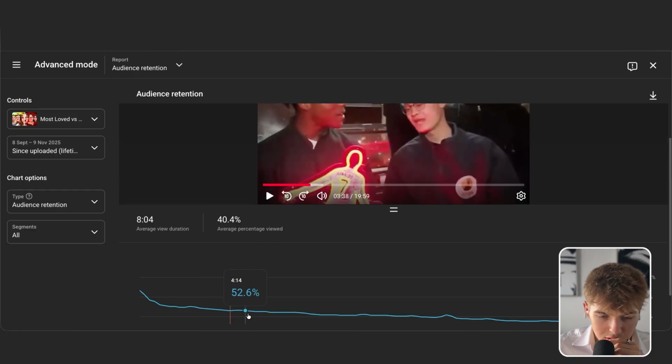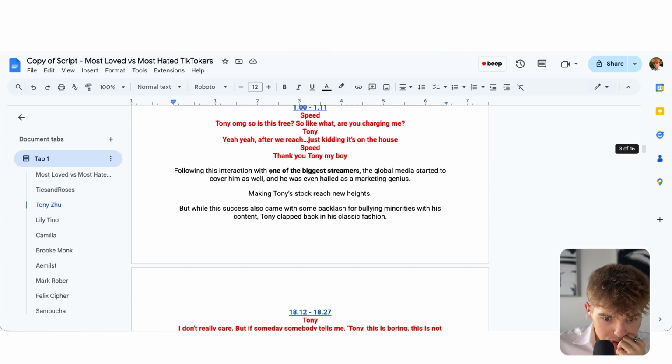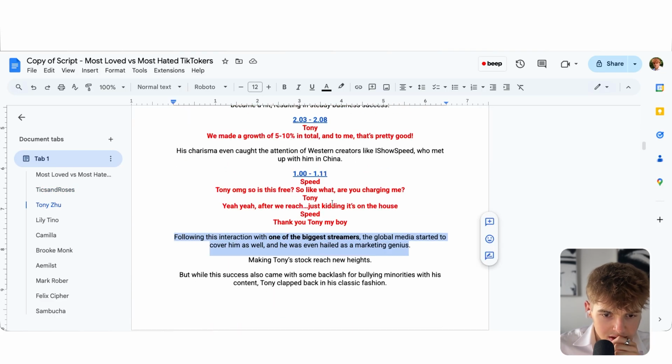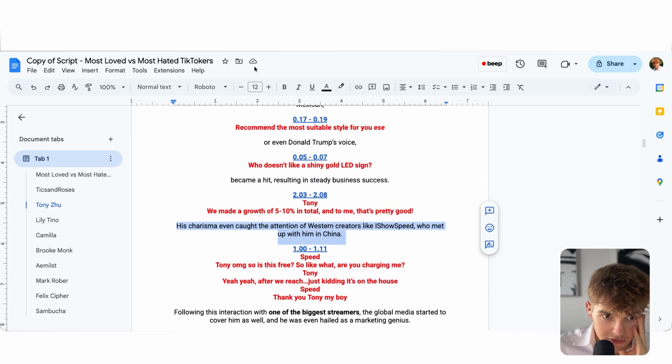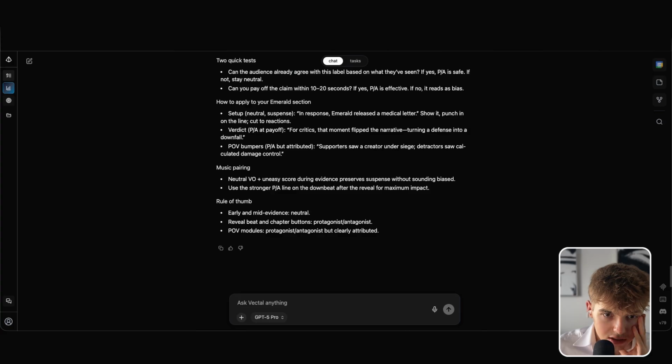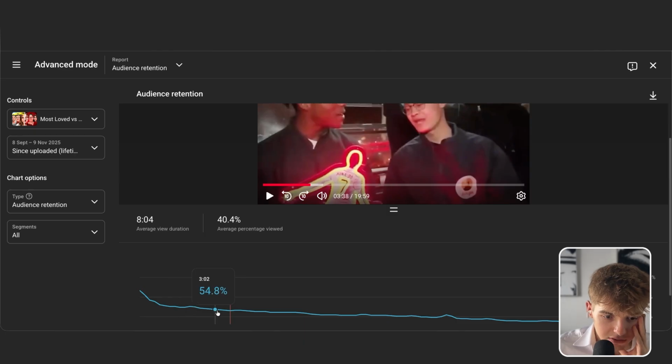Okay, so this was still all Tony, so it was like the aftermath part. If I look in the script, it was the following this interaction. Okay, so the rise we did quite well, so we did expand on it. I think overall this segment was good, right? It started at 57.4. I mean, there's still a 5% drop, which is not ideal. This is also nice. Okay, it gets better now.